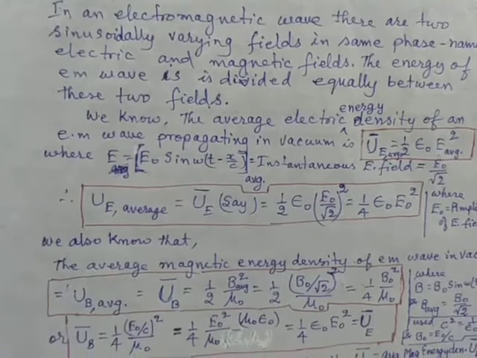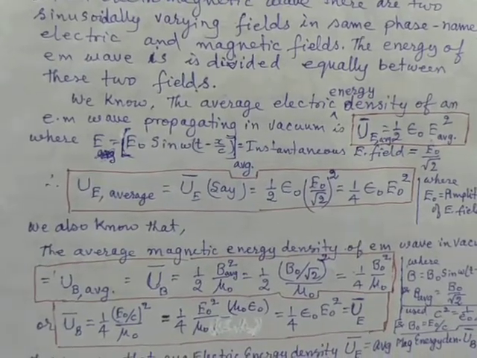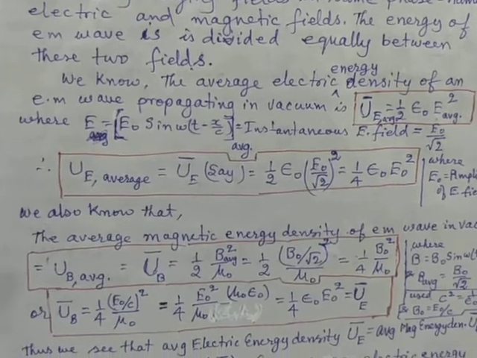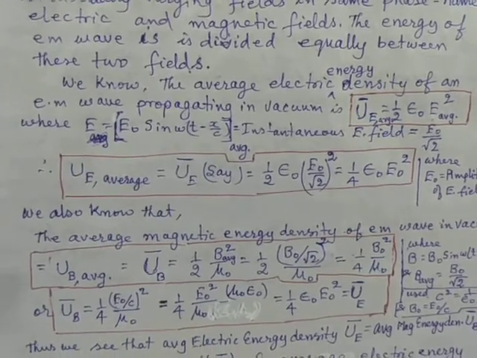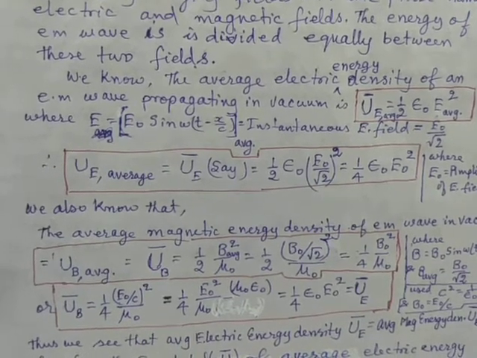Now we also know that the average electric energy density of an electromagnetic wave propagating in vacuum is U_E average equal to half epsilon 0 E square average.